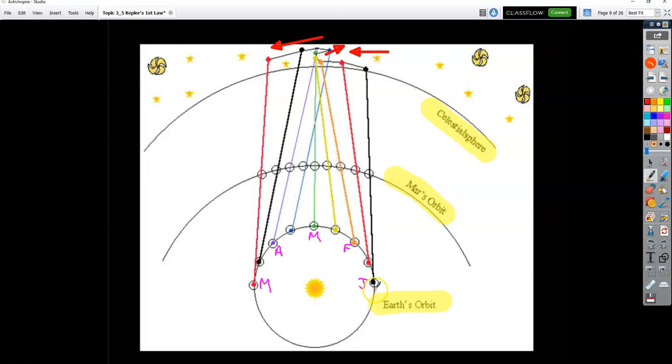This just shows the same thing. So this is January, February, March, April, May. So this would be our orbit. This is Mars' orbit. So in January, you look at Mars, it's this black dot up here.